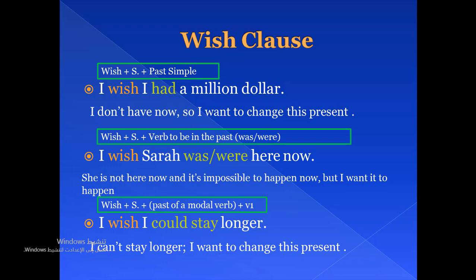So in the three sentences, after the subject we have to use a past simple verb. Either a simple action verb, or verb to be in the past, or a modal verb in the past, like could or would. These are the two common modal verbs with wish.